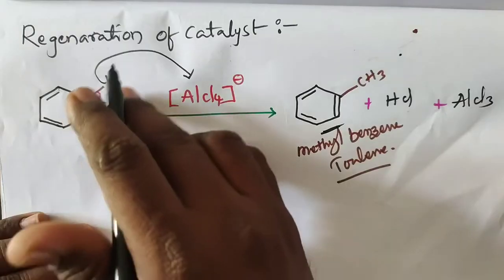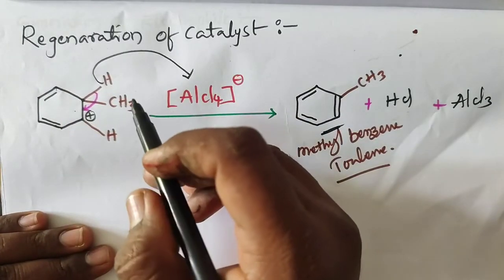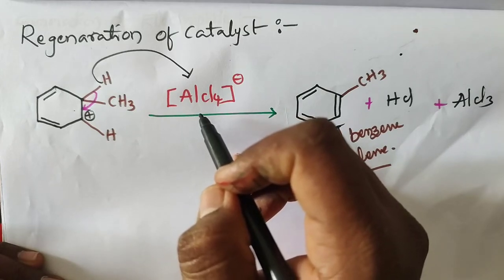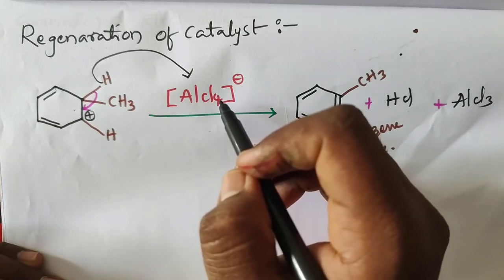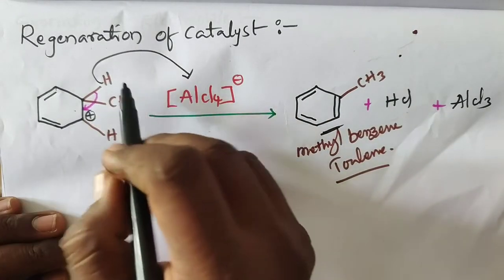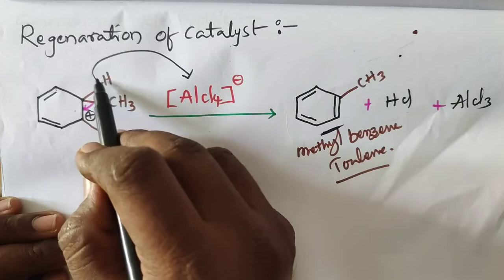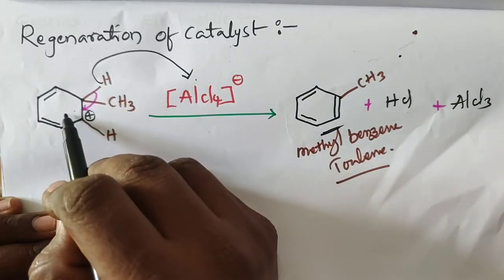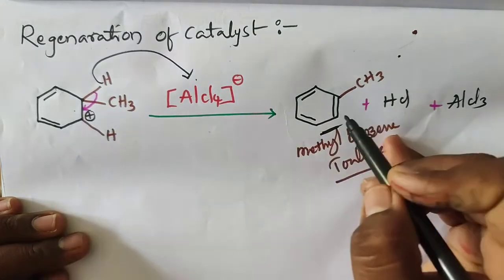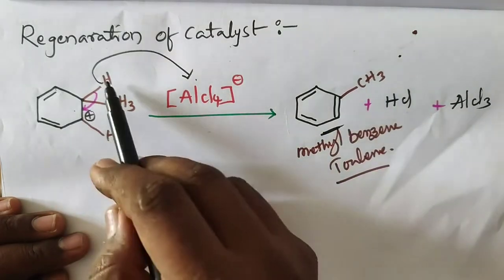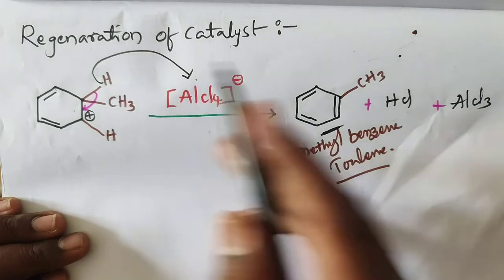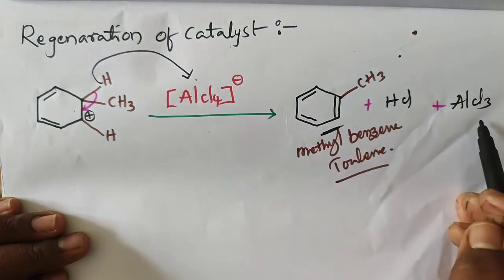After this, regeneration of catalyst. The catalyst is AlCl3, but AlCl4 minus formation is there, so it is an unstable one. The AlCl4 minus is going to abstract the H plus from this position. This bond is shifted, and the positive charge is removed by the formation of a bond. H plus is absorbed by the AlCl4 minus. We get Cl minus and H plus as HCl, and the remaining AlCl3.